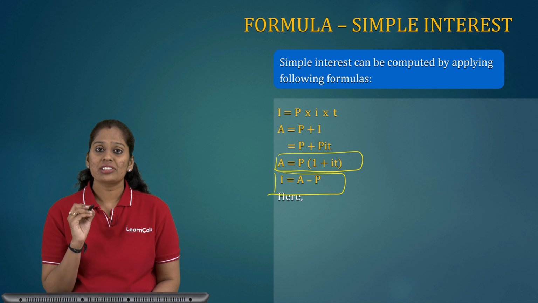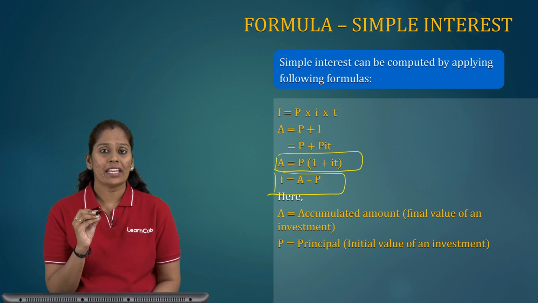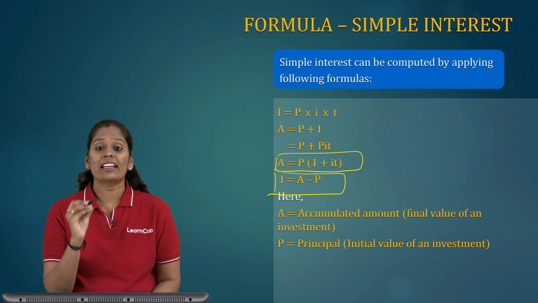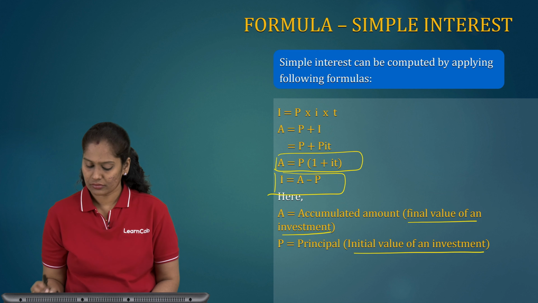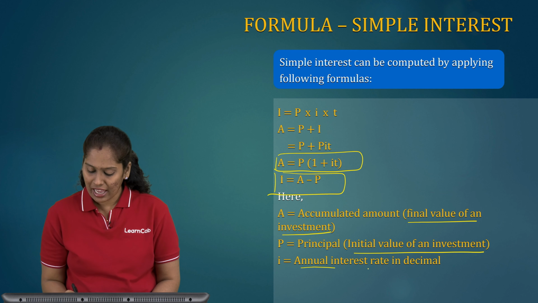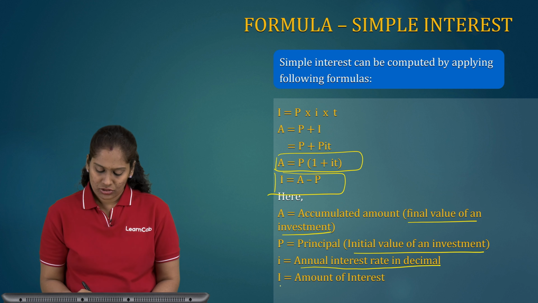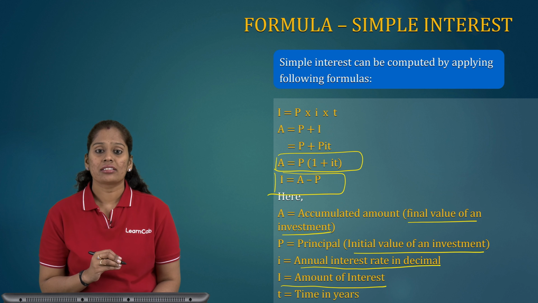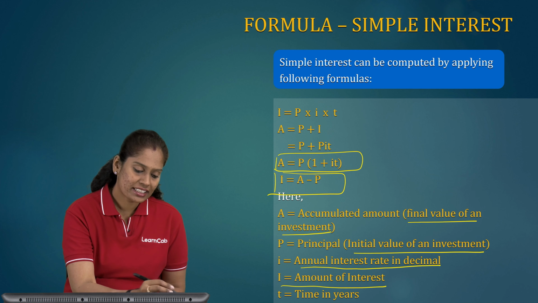Now what does each term stand for? A stands for accumulated amount, that is the final value of an investment. P stands for principal, that is the initial value of an investment. The small i stands for annual interest rate in decimal. Capital I stands for amount of interest and small t stands for time in years. Now suppose I will take an example.